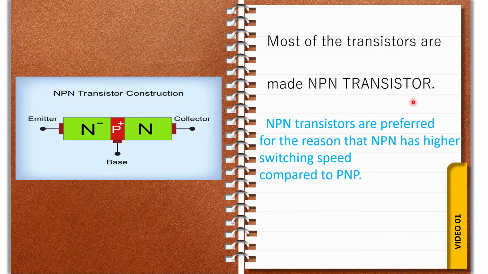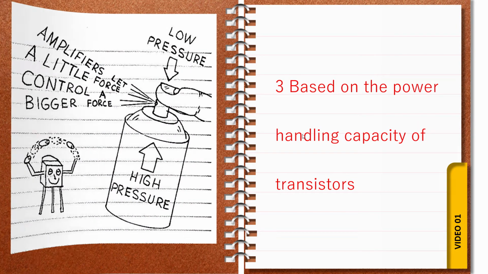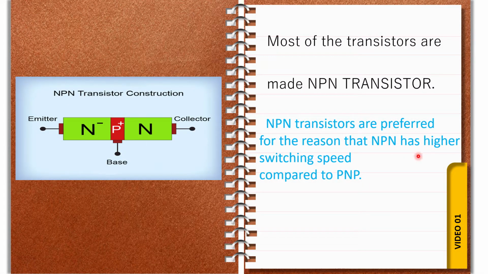Why NPN transistor? Because NPN transistors are preferred for the reason that NPN has higher switching speed compared to PNP. So friends, this is a very important question: why are NPN transistors used? Because NPN transistors have higher switching speed. Because of higher switching speed, most transistors are made of NPN transistors.